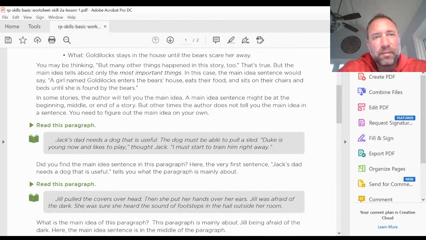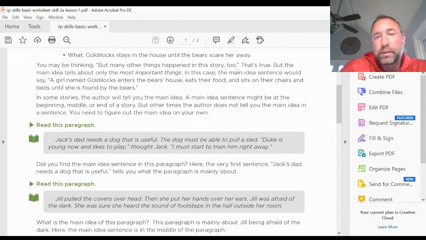You may be thinking, but many other things happen in the story too. That's true, but the main idea tells only about the most important things. In this case, the main idea sentence would say a girl named Goldilocks enters the bears' house, eats their food, and sits on their chairs and beds until she's found by the bears.